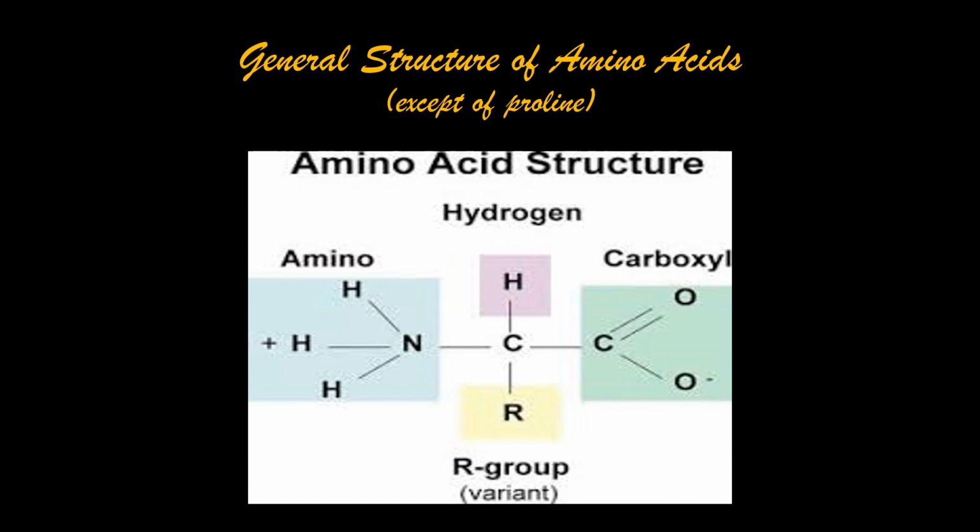So here is the general structure of amino acids. All the amino acids have the same basic structure which contains amino, hydrogen, and carboxyl groups with a variable R group, except proline. Proline has a different structure among the standard amino acids. Basically, proline does not have both a free alpha amino and alpha carboxyl group, so its side chain forms a cyclic structure which is different from other amino acid structures.